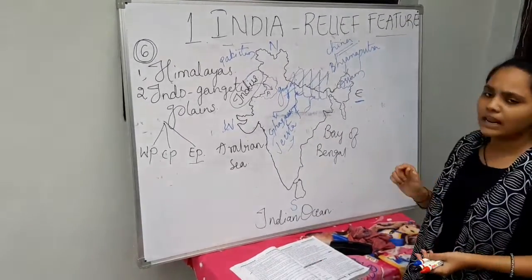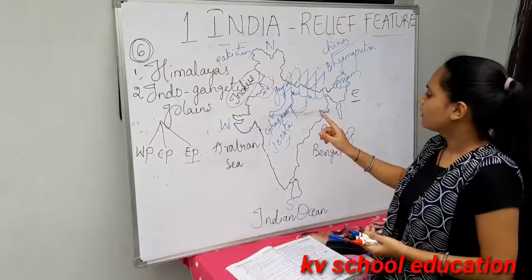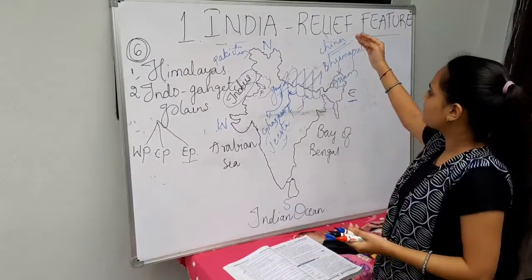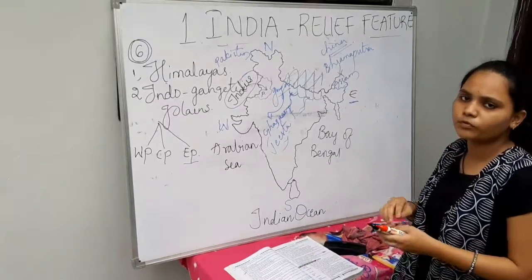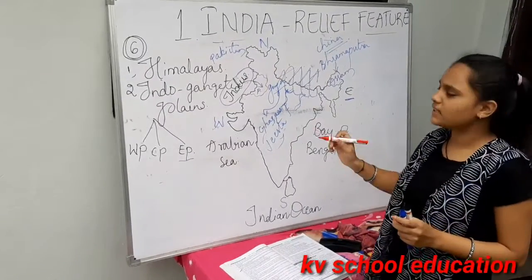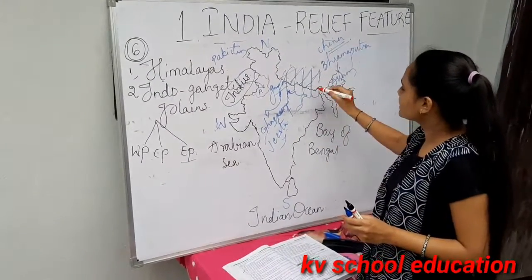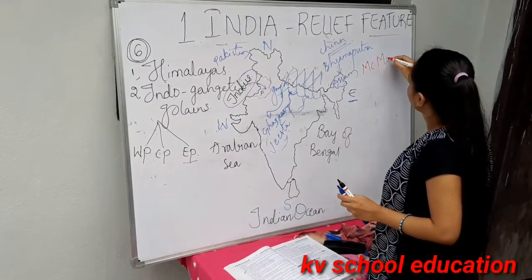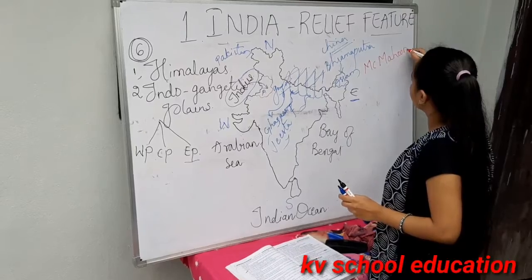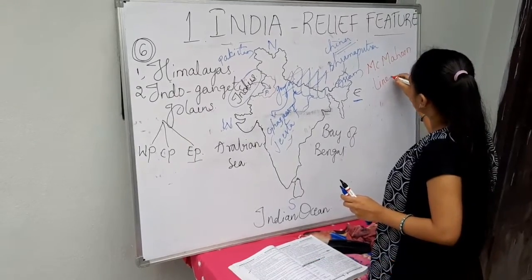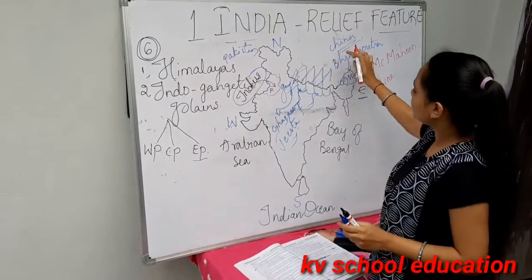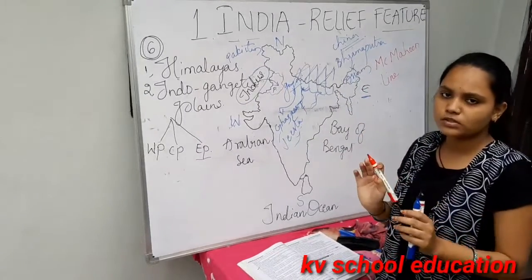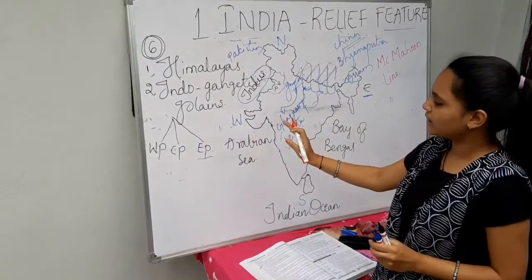They will ask you one important question: what is the line between China and India? That is the McMahon line. It is present between China and India like a border. So this is about the Indo-Gangetic Plains.